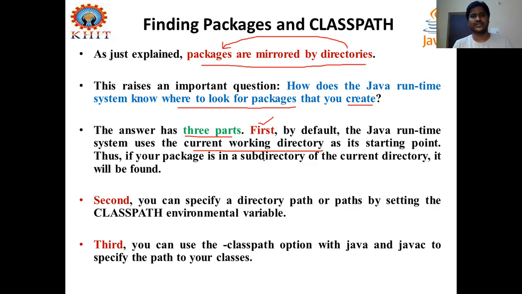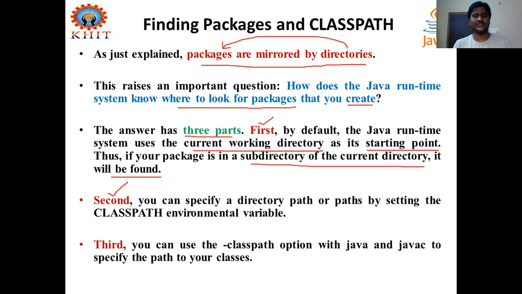I told you to create your directory in any of your computer drive directories, and you should be at the command prompt. You should go to that current directory, and then only there can you compile and execute, right? The default Java runtime uses the current working directory as its starting point to identify where the files are defined. And if your package is in a subdirectory of the current directory, it will be found the same way. The subfolder you can also create, and it can be accessible.